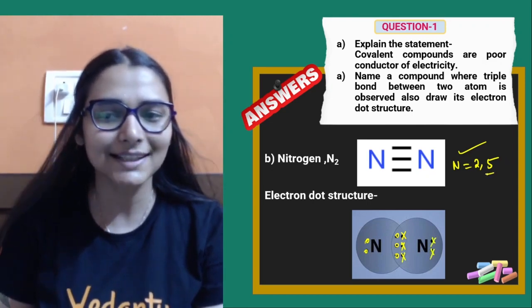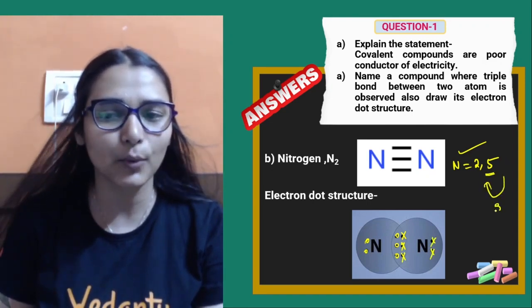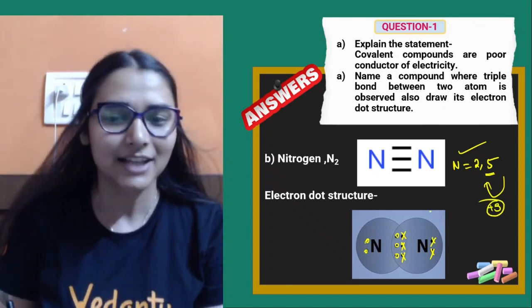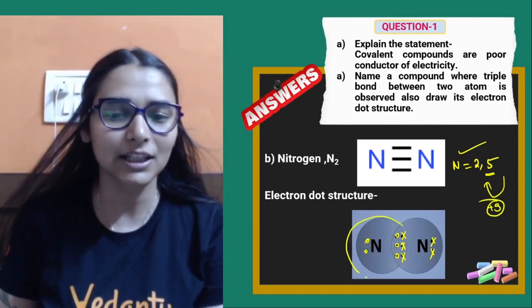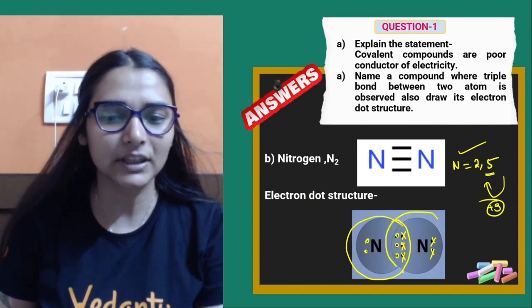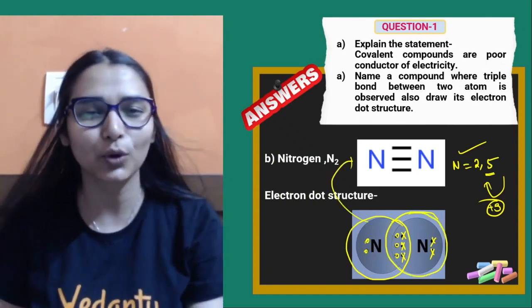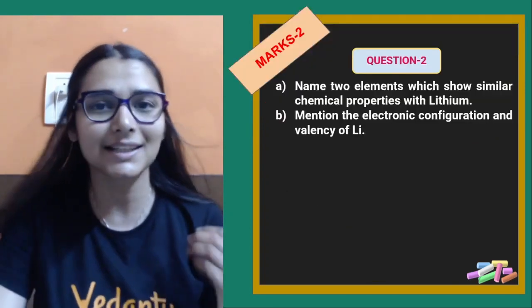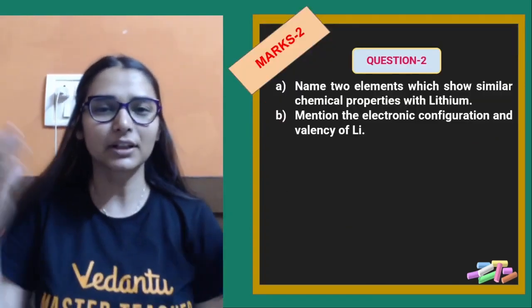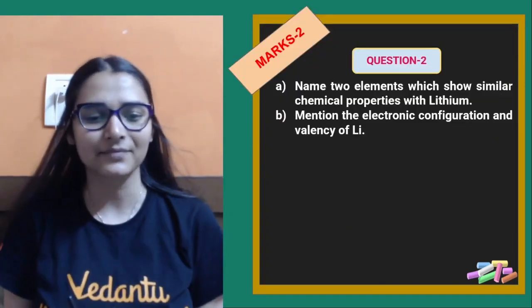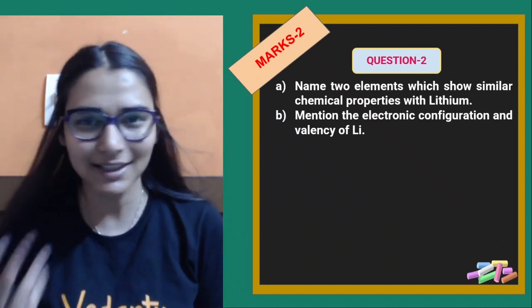For octet completion, every nitrogen requires 3 more electrons. So they are going to share 3 electrons each with each other and complete the octet. This is how we get a triple covalent bond in nitrogen. That is why it is an inert gas. It is difficult to break this triple bond, so it doesn't react easily.